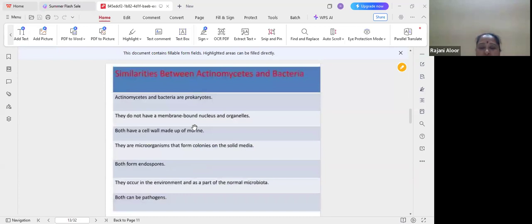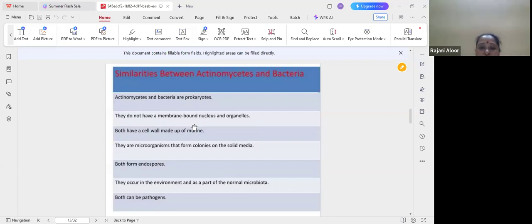Another similarity is between bacteria and actinomycetes. Both have prokaryotic characters and do not have membrane-bound nuclei. That is the identification of prokaryotes: the nuclear membrane is totally absent. Both have cell walls made up of peptidoglycan and muramic acid.